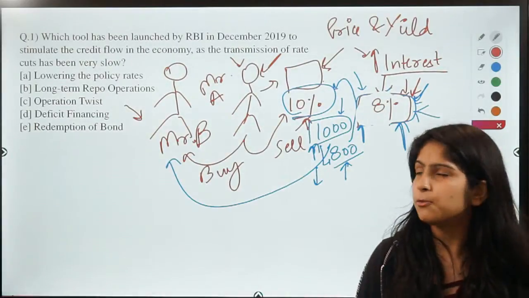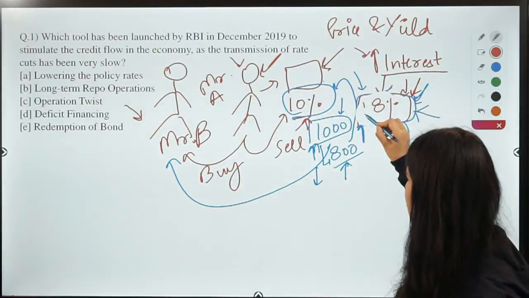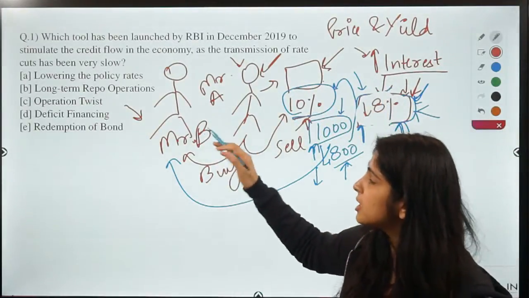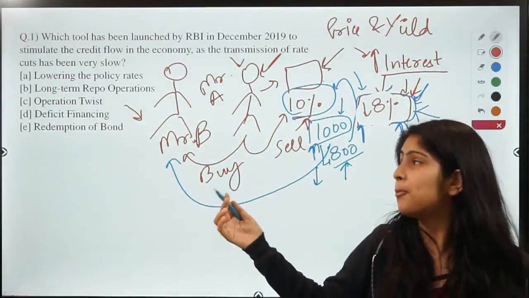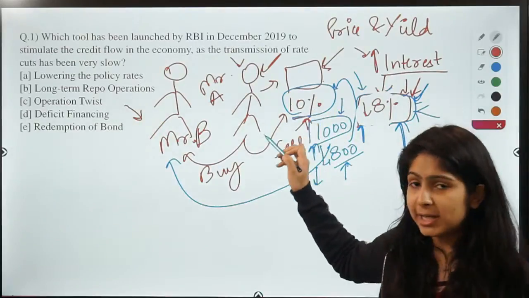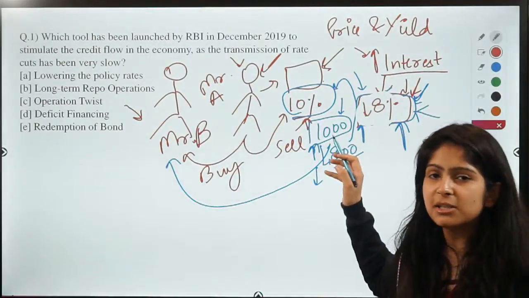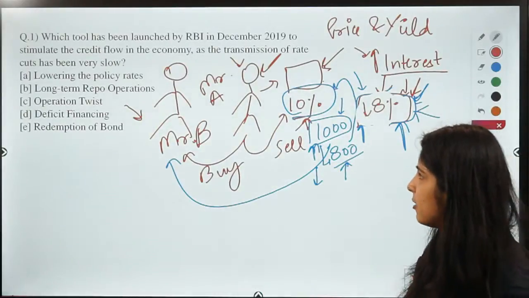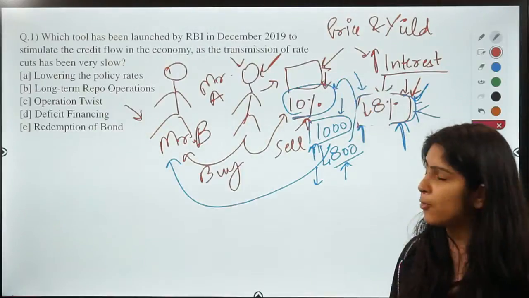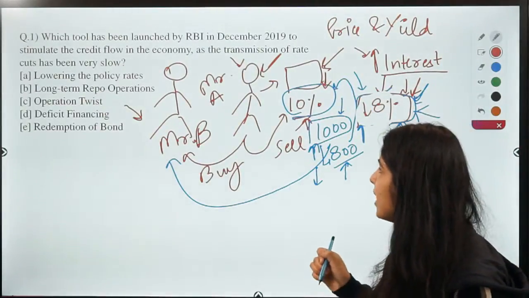So guys, just think carefully. Now the interest rates, instead of going up, have gone down. Earlier it was 10, now it has become 8. Now what do you think would be the more profitable opportunity for B? Either to buy a bond at 10% that his friend is offering, or buy a bond that earns him 8% interest income that is being offered by government. So you can see how there is higher income in going for the option that Mr. A is offering, right?